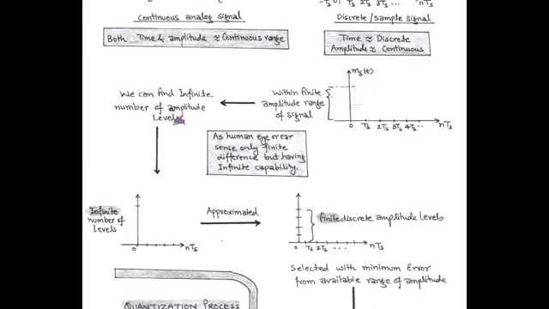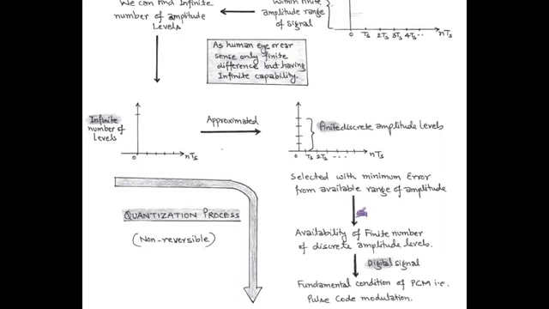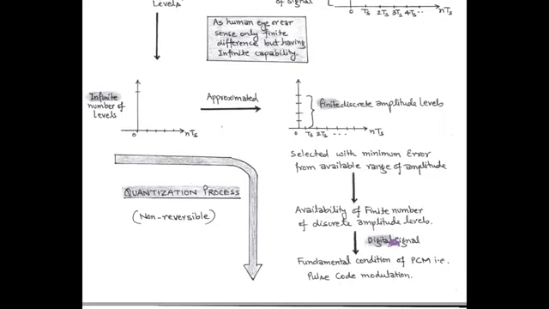So, in quantization process, infinite number of amplitude levels get approximated or rounded off to finite discrete amplitude levels, provided that approximation is selected with minimum error within available range of amplitude. This process of approximation results in a digital signal, which has a finite number of discrete amplitude levels. And the quantization process, which is the basic condition for pulse code modulation technique, is a non-reversible process.